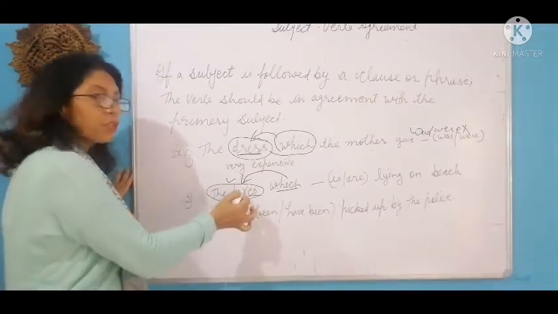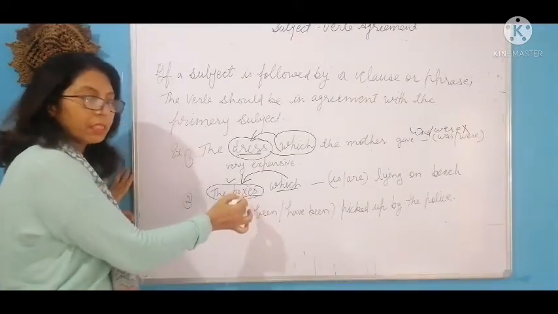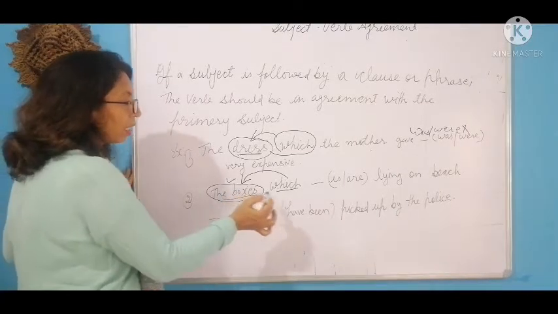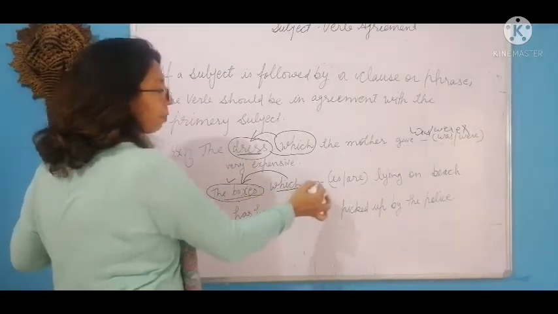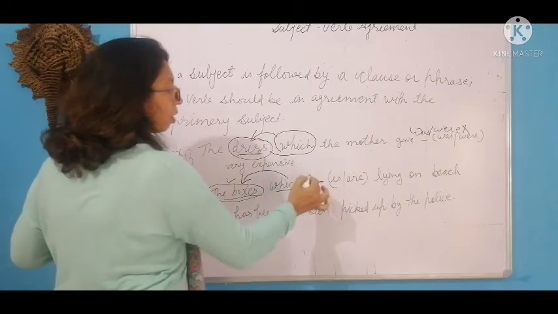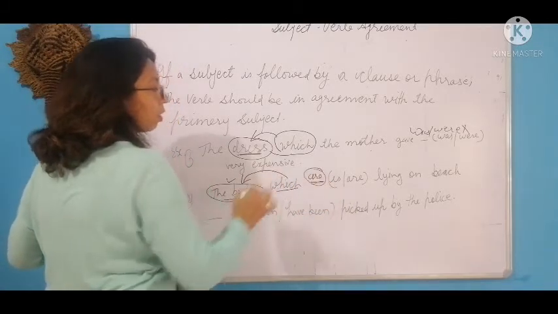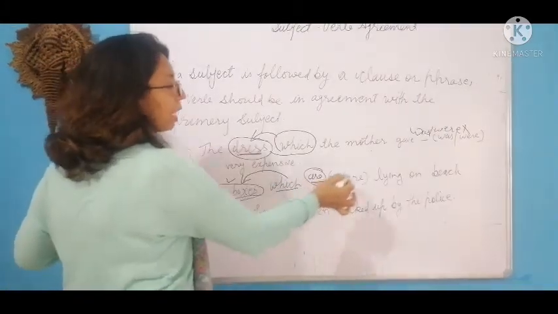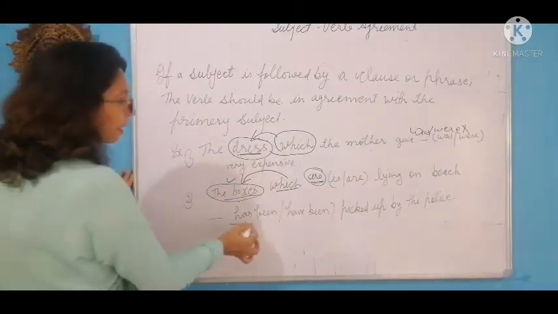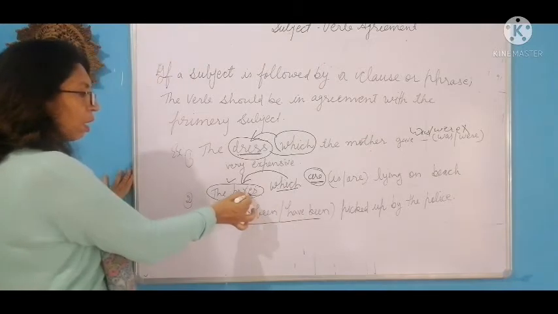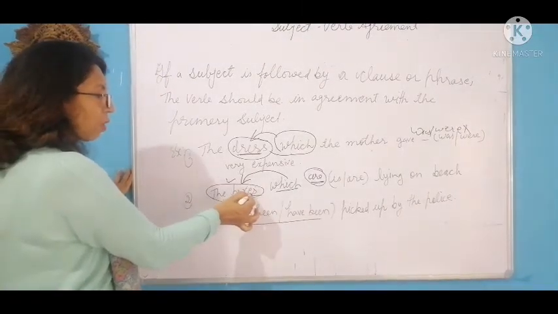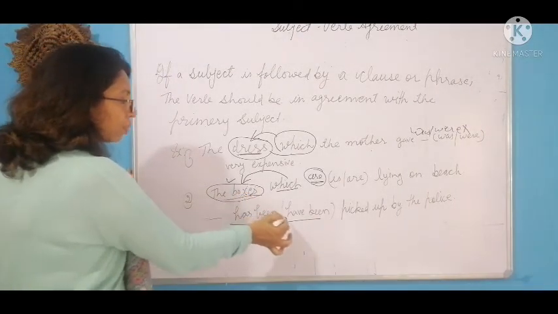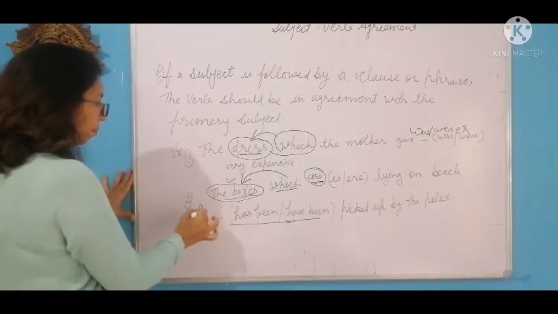It will decide कि which form of the verb should agree with it. If it is plural, देखो, the boxes which. अब now this is the plural verb. The boxes will take plural verb. Laying on the beach has been a habit. We are talking about the boxes. This noun is plural. This subject is plural. So it will take have been.